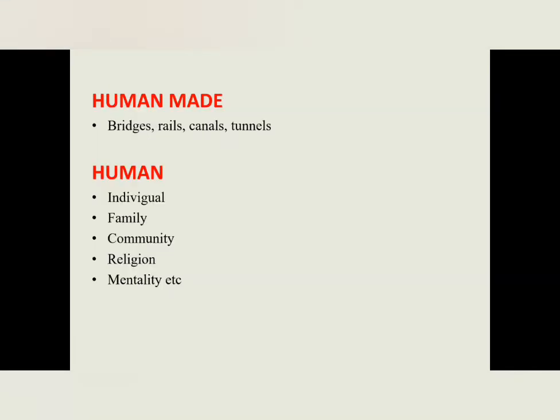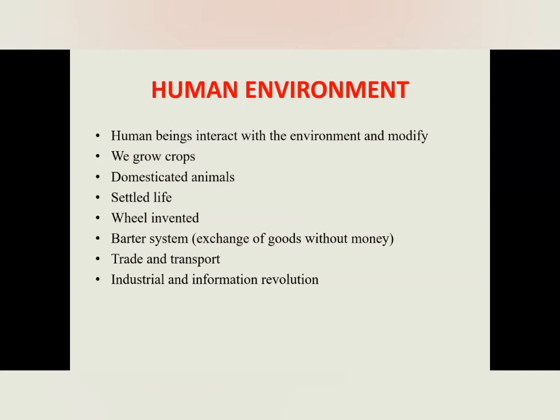Next is the human-made component. It includes bridges, rails, canals, tunnels. Then human includes individual, family, community, then religion, matters, mentality of persons. Next we can study how human beings interact with the environment and modify the environment. With the advancement of time, people started modifying the environment.